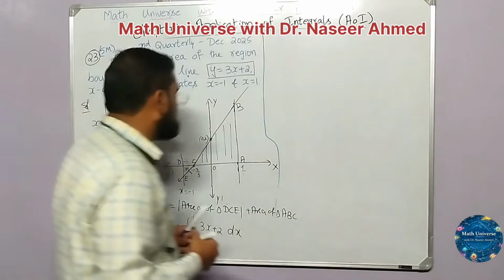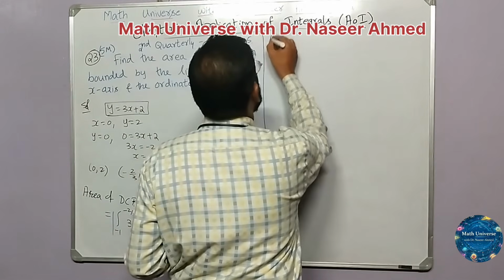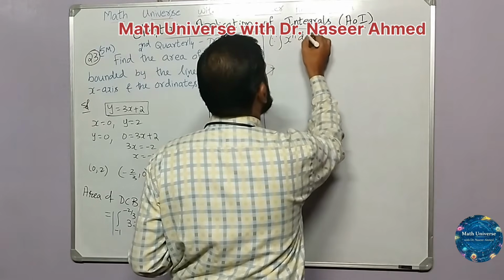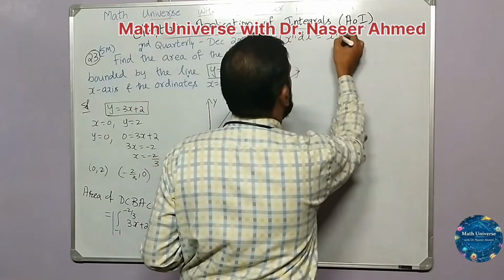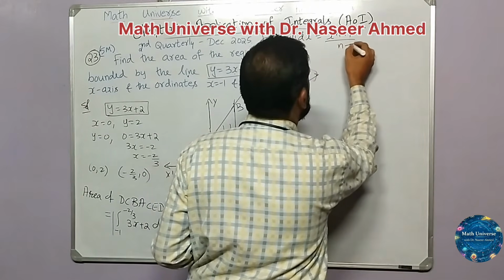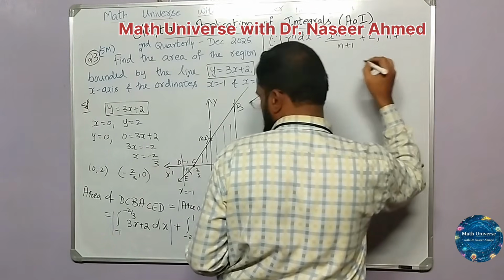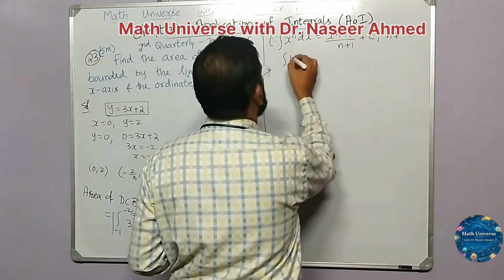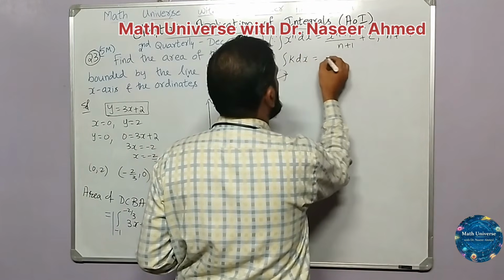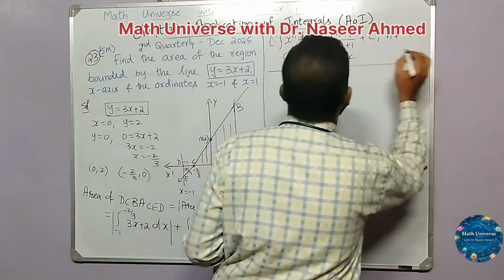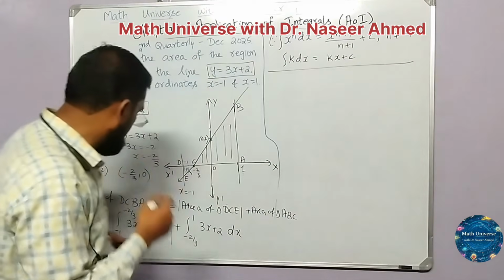Now, some of the formulas which are already quoted: integration of x power n with respect to x is x power n plus 1 divided by n plus 1 plus c, where n is not equal to minus 1, and integration of a constant k with respect to x is kx plus c. So these two formulas we use for evaluating from here.